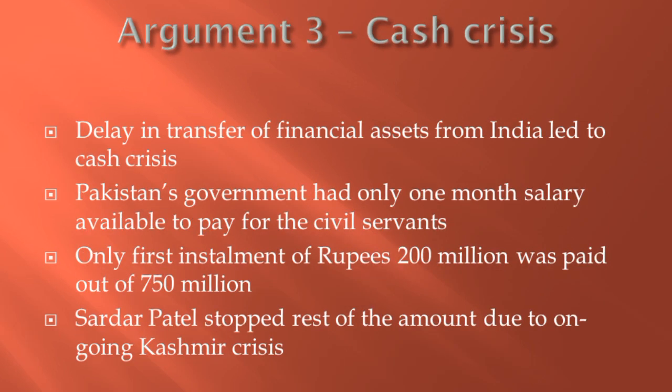Next argument. Due to delay from India, Pakistan immediately faced a cash crisis. The new government had only enough cash to pay 1 month's salary to its employees. Indian leaders did not agree to give Pakistan its rightful share. A cash balance of 4 billion rupees lay in the Indian Reserve Bank. Pakistan was to be given 750 million. The first installment of 200 million was paid. The rest of the amount was stopped on the advice of Sardar Patel, who threatened to pay the remaining amount only on the condition that Pakistan give up its claim on Kashmir.